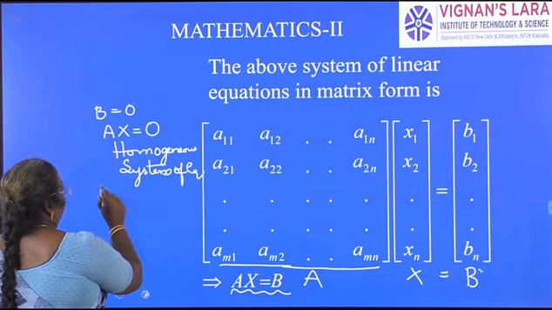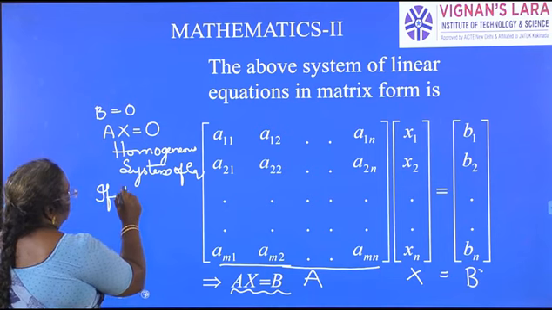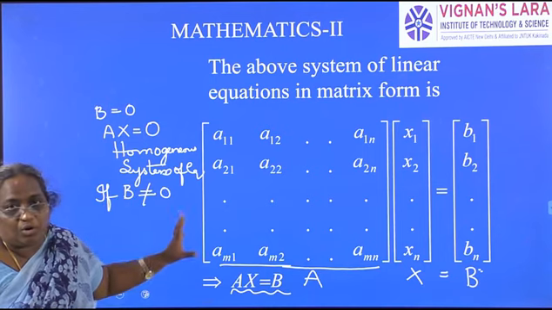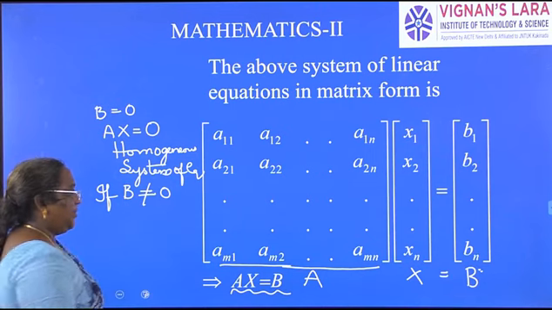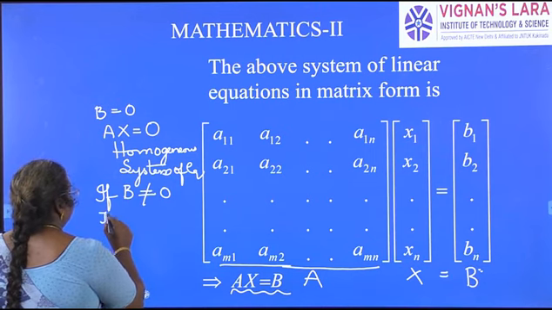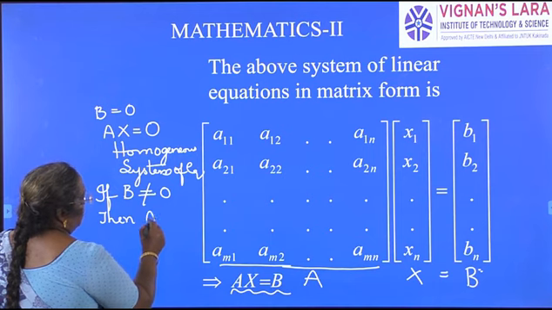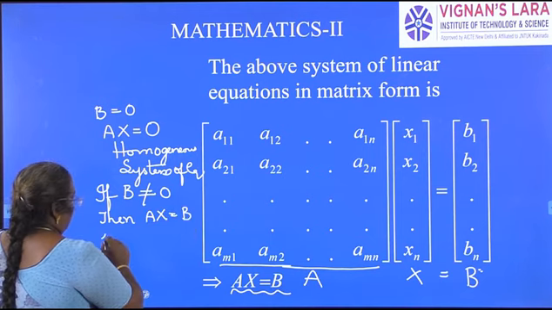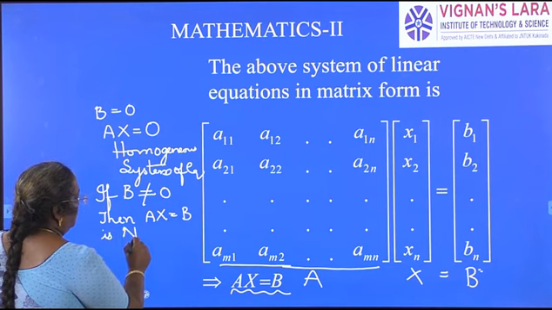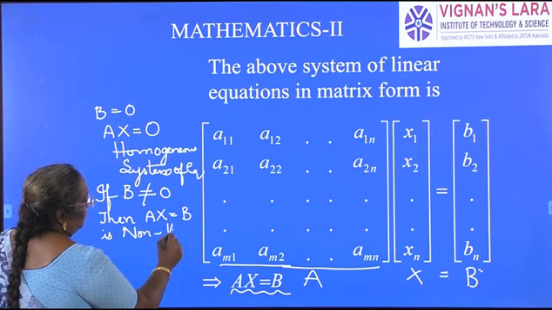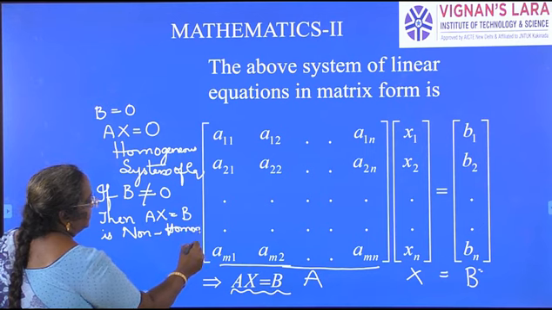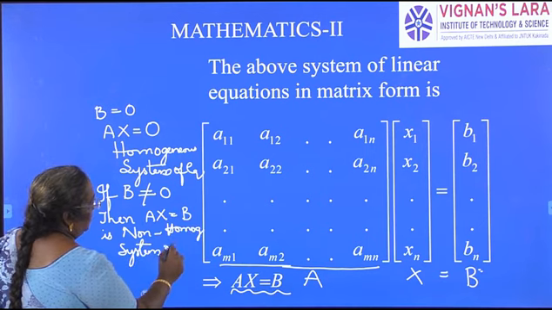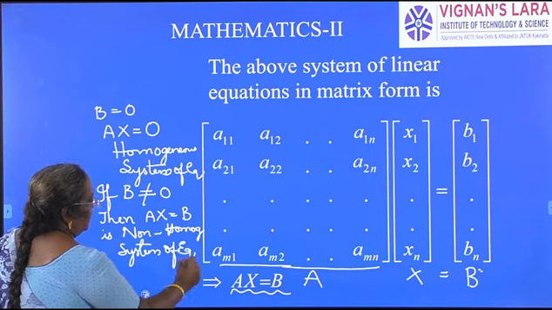Similarly, if matrix B is not equal to 0 matrix, then AX is equal to B is called a non-homogeneous system of equations.